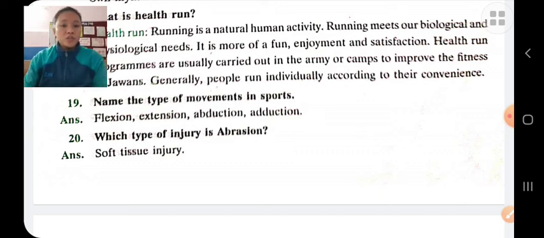Which type of injury is abrasion? Abrasion is a soft tissue injury. It mainly occurs on the palm, knee, elbow, etc. It is caused in the skin due to rubbing of the skin by frictional force.